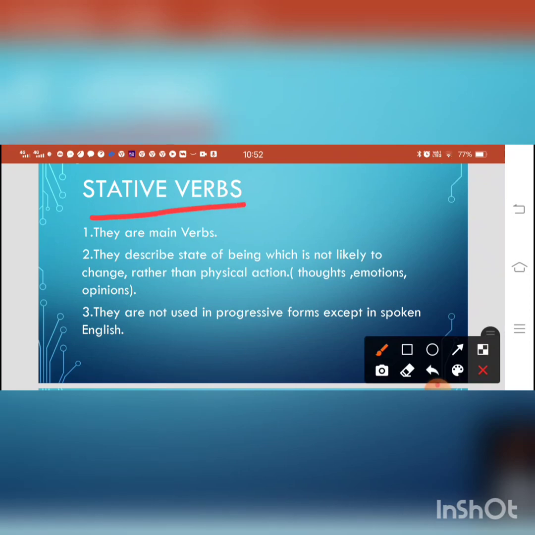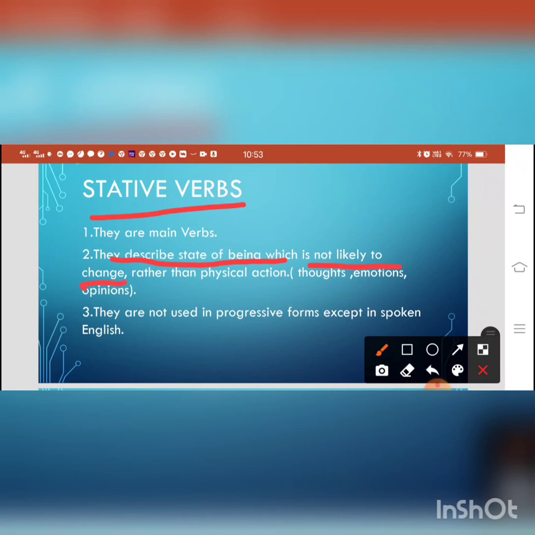What are the characteristics of stative verbs? First, they can be used as main verbs. Second, the most important point is they do not connect the subject with the complement. They do not show action. What do they show? They show state of being, which is not likely to change.